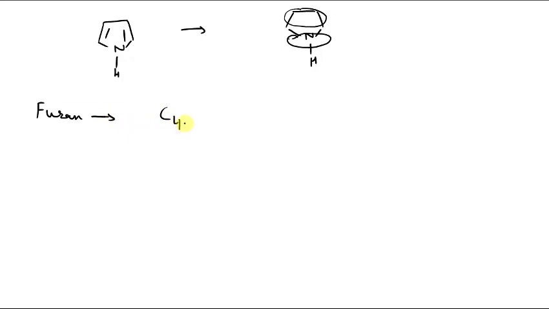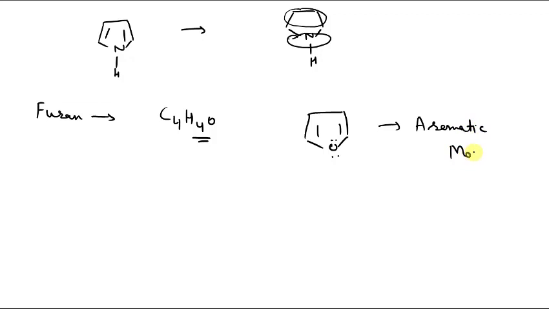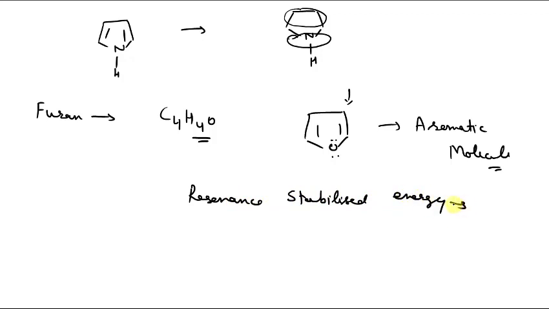So furan has C4H4O. Now we can write a diene structure of furan like this, but as I have mentioned, similar to pyrrole, furan is an aromatic molecule. It does not have a simple diene structure. It is an aromatic molecule which has delocalized pi electrons above and below the plane of the furan ring, and the resonance stabilization energy of furan is around 65 kilojoule per mole.